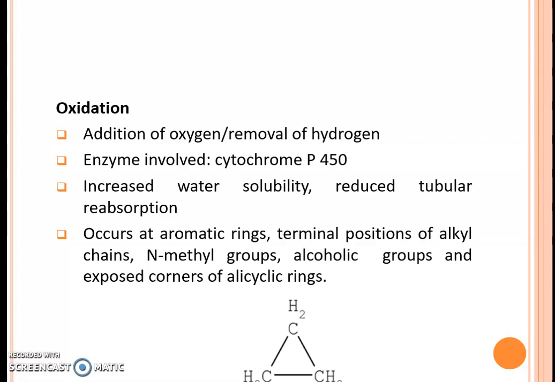Oxidation generally occurs at aromatic rings, terminal position of alkyl chains, N-methyl group, alcoholic groups, and exposed corners of the alicyclic rings. So, whenever the drug contains an aromatic ring or has alkyl chains at a terminal position, then the N-methyl group, alcoholic group and exposed corners of the alicyclic ring, their oxidation can occur.